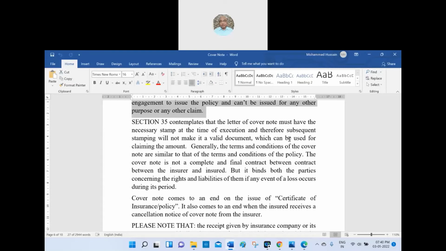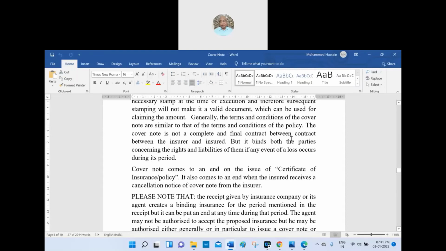The cover note is not a complete and final contract between the insurer and the insured. It is only a temporary one, but it binds both parties concerning their rights and liabilities if any event of loss occurs during its period. Even though it is not a permanent contract, any rights and liabilities that arise are equally applicable as if they had accepted the agreement. Now, the cover note comes to an end on the issue of the certificate of insurance policy.